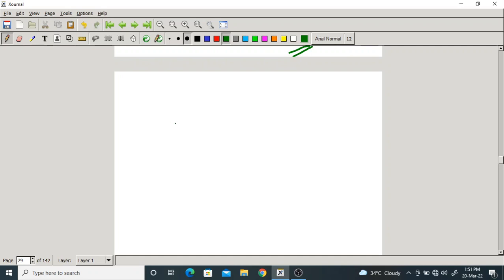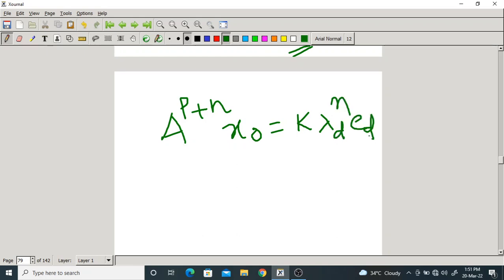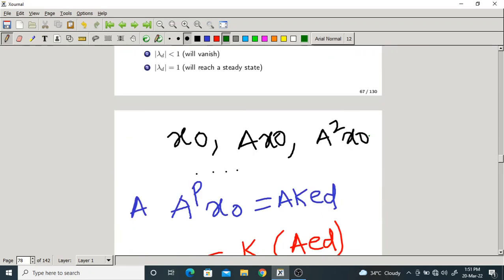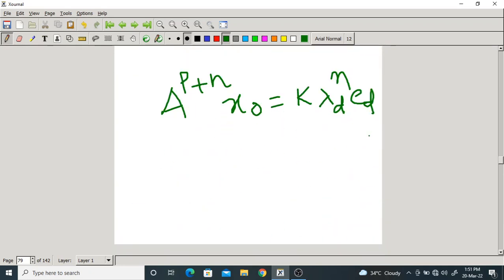So if you take a few more time steps after p, I am taking n more time steps, x naught is equal to k lambda d whole power n ed. Isn't it? Am I right? K lambda d whole power n ed. Now, here is the problem. So, will it converge or not? That is the question.